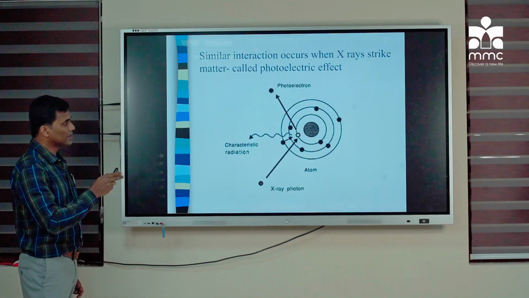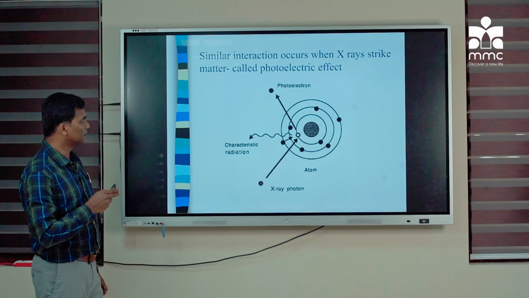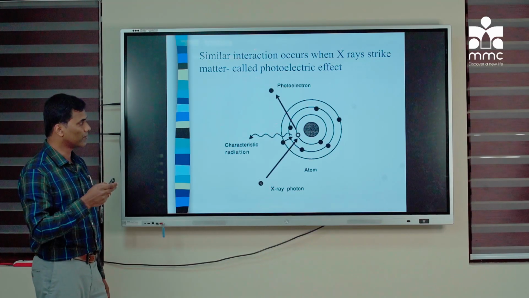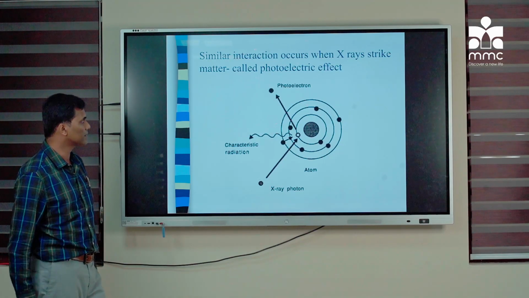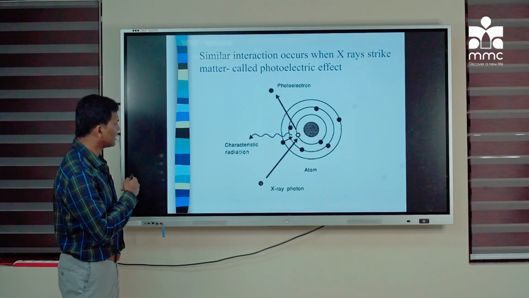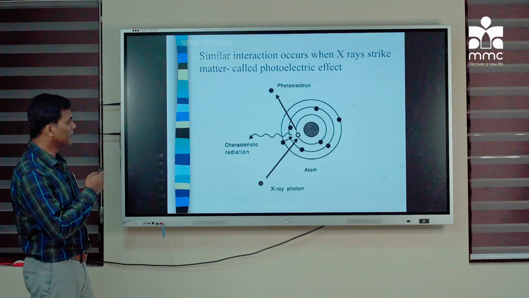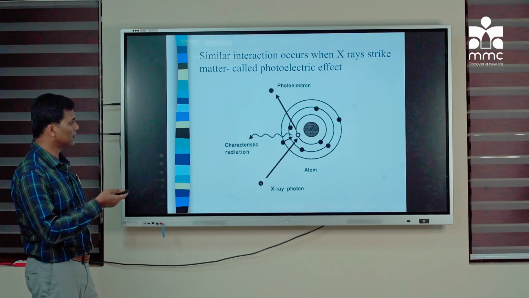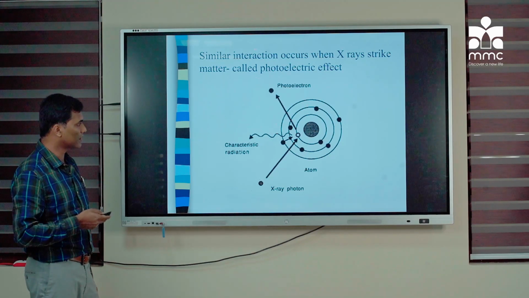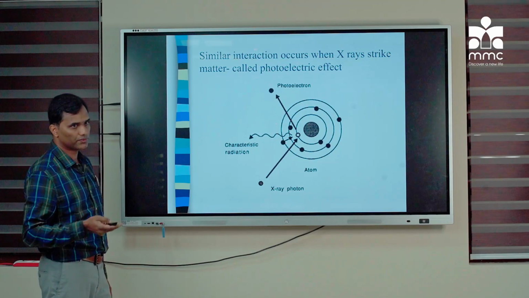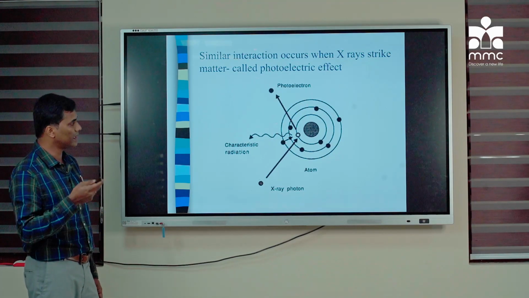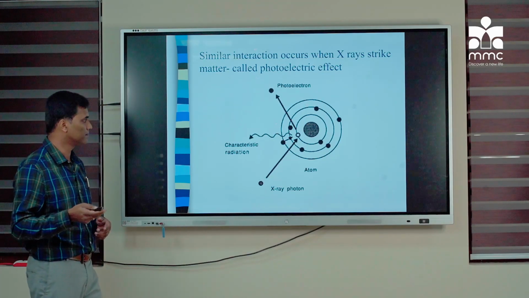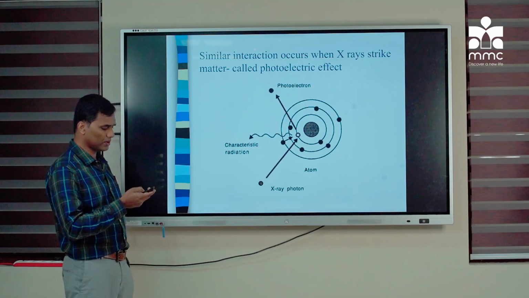Just for comparison, I am putting this slide. This is a similar kind of interaction of X-ray photons with matter, with the atoms in the patient's body. Here also, when the X-ray photon hits the inner K shell electron, it will be kicked out, and an outer shell electron will move into the inner shell. And then there will be production of X-rays. This radiation will be one of the causes of scattered radiation. There are other causes also. I will be dealing with that later.